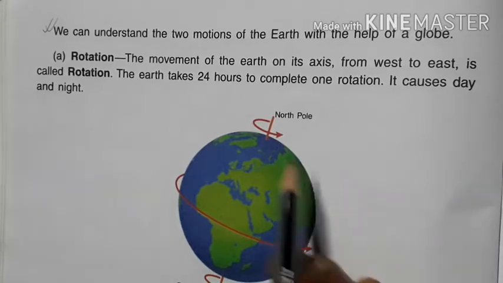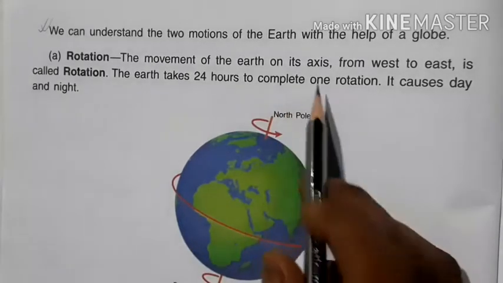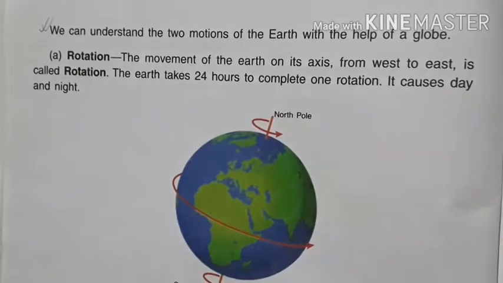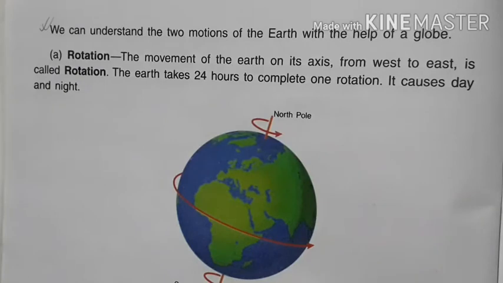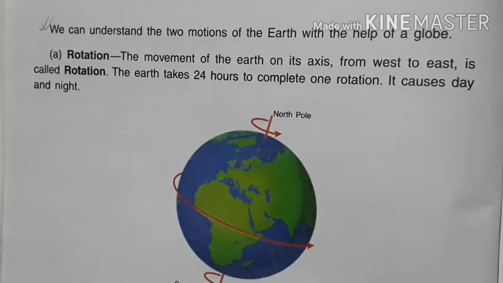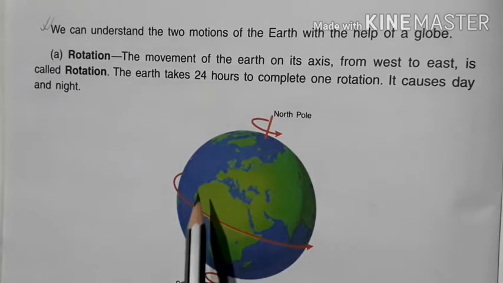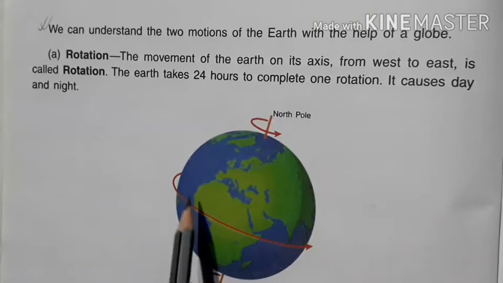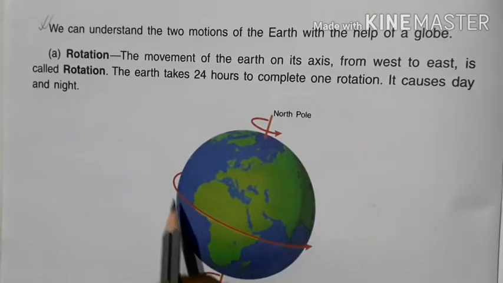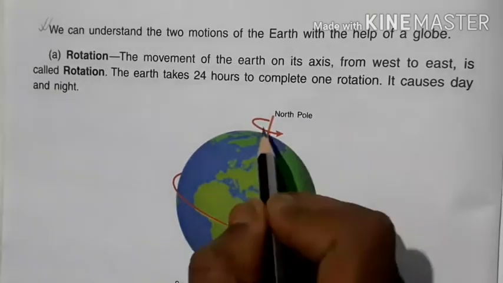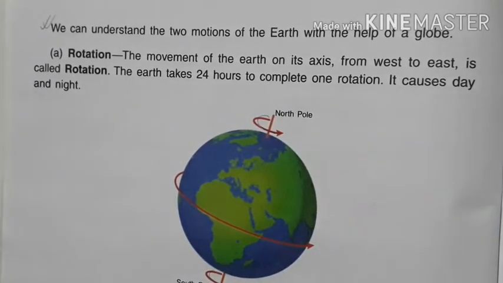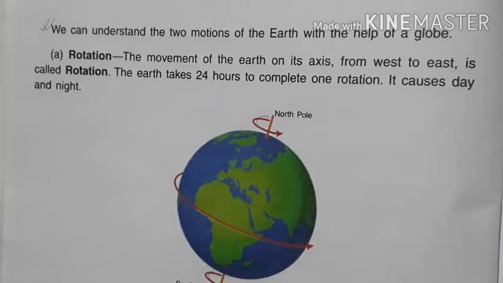Come on to the next. The movement of the earth on its axis from west to east is called rotation. When our earth moves on its own axis from west to east, it means this way, west to east. This is the arrow, west to east.